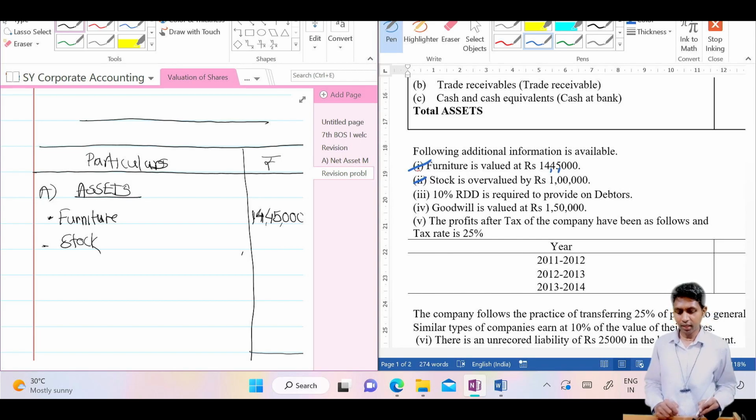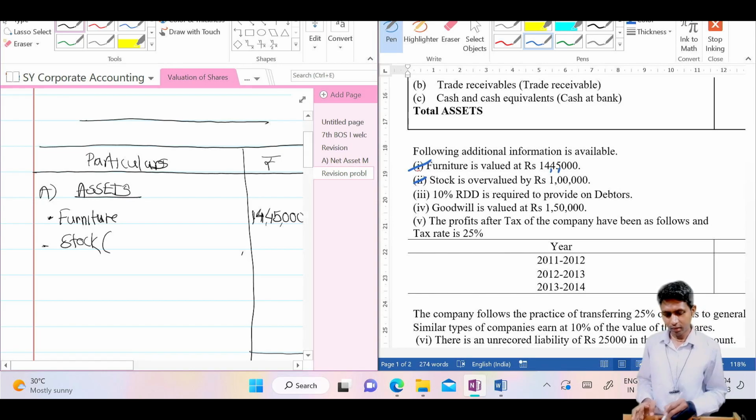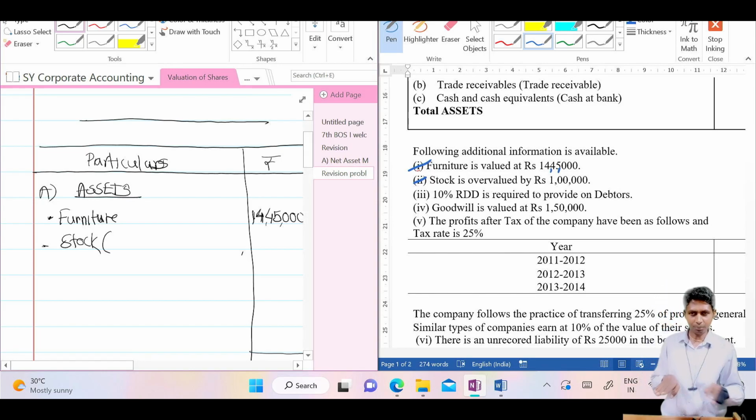Stock is overvalued means it became more by mistake. We can't scold them for writing more, so we will rectify it. How? If more is written, we will decrease it. We want it at par. If it is over, just decrease it, and if it is undervalued, less than par, just increase it. Under increase, over decrease. Here it is overvalued.